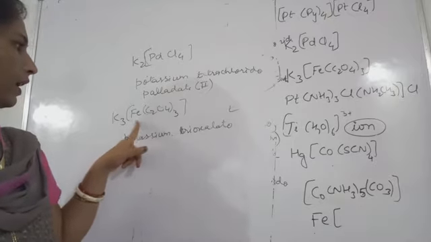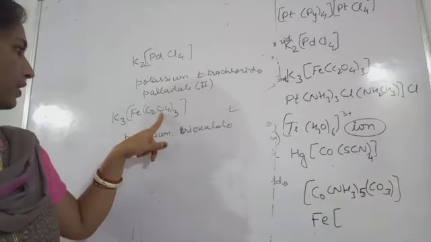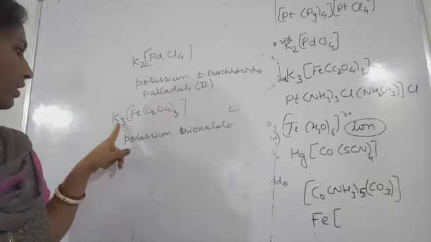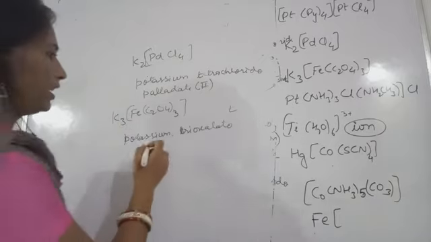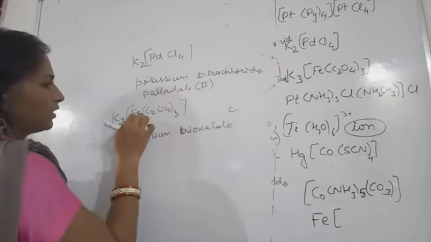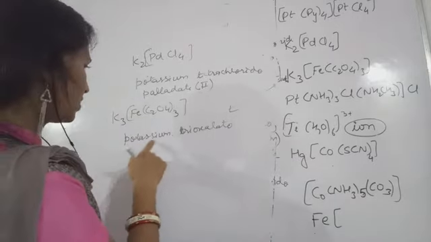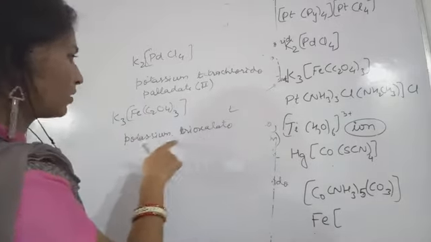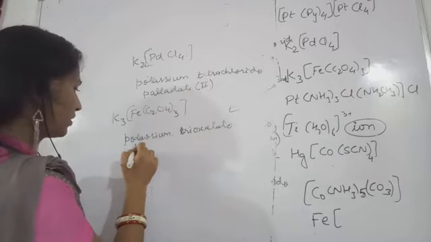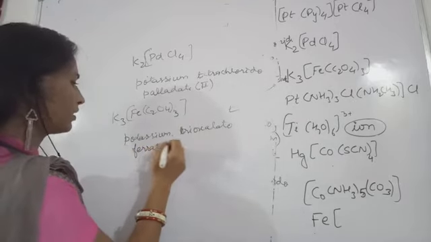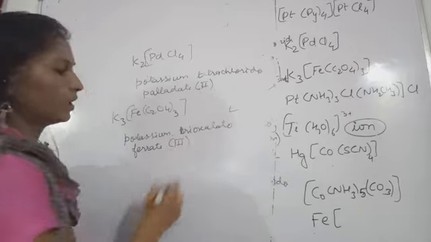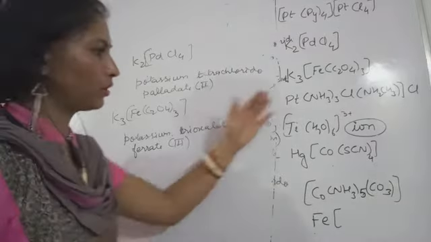Okay, and in this case -6 charge, 3 charge, so ferrate 3 you will write because iron will have a 3 oxidation state. So potassium trioxalato ferrate and 3. This will be the name of this compound. Okay, now next is